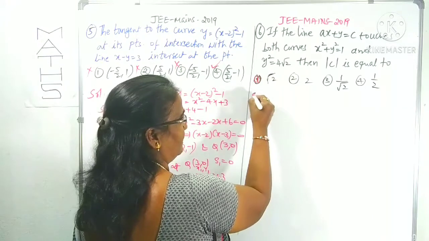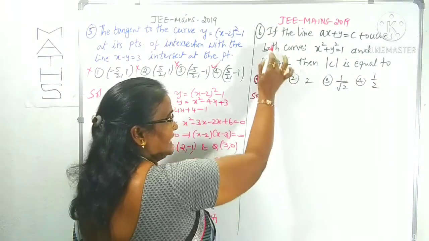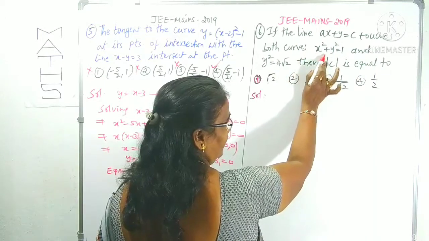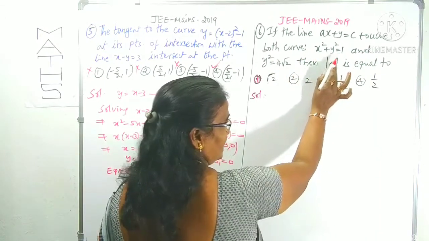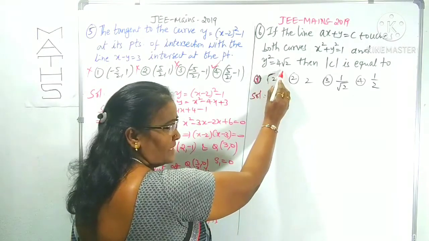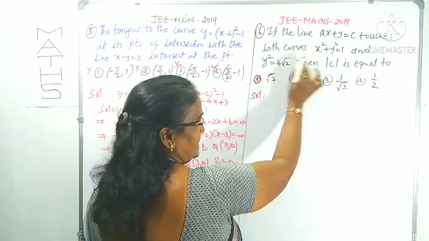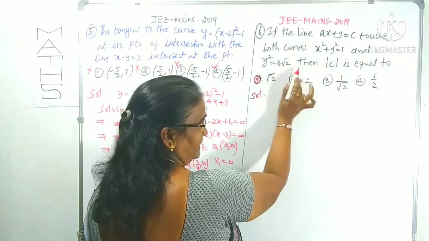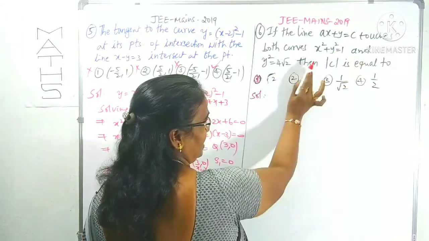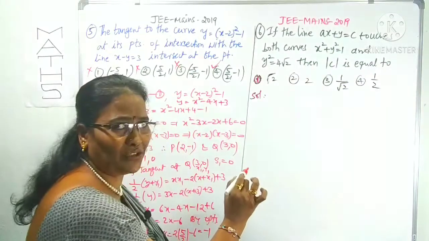This is also a very simple question. If the line touches the curves, one of them is x square plus y square equal to 1, which is clearly a circle, as you know well, and the other is a parabola. If the line touches both the circle and the parabola, then the mod C value is asked. How can you find out the C value? We can find out now.